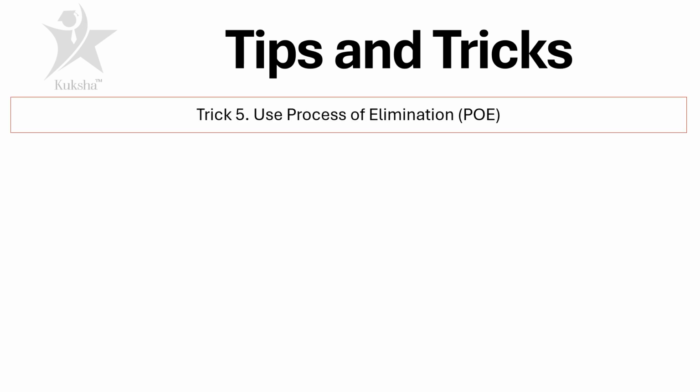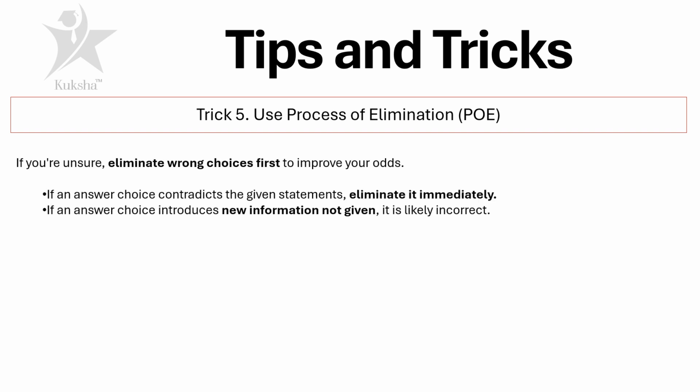Let's go to trick number 5. Use process of elimination, and this is really important. If you're unsure, eliminate wrong choices first to improve your odds. That simplifies things. So if you have 5 options in your question, use process of elimination to eliminate a few options that you are sure are incorrect. If an answer choice contradicts the given statements, eliminate it immediately. Then you'll have fewer options and you can logically work through those. And if an answer choice introduces new information which is not given, it is likely incorrect. So you go through the process of elimination.